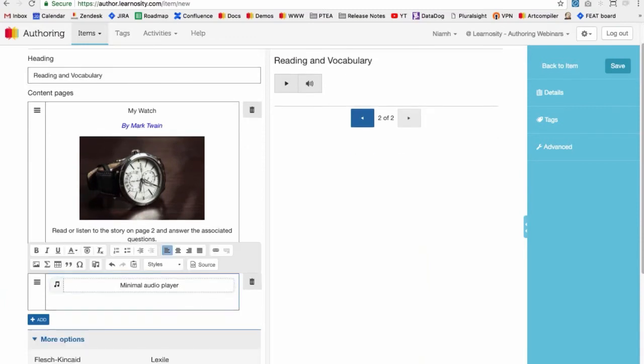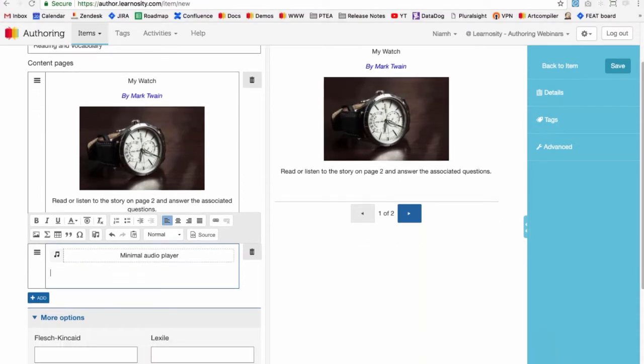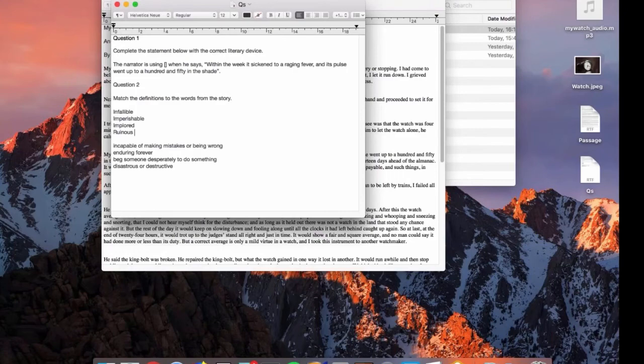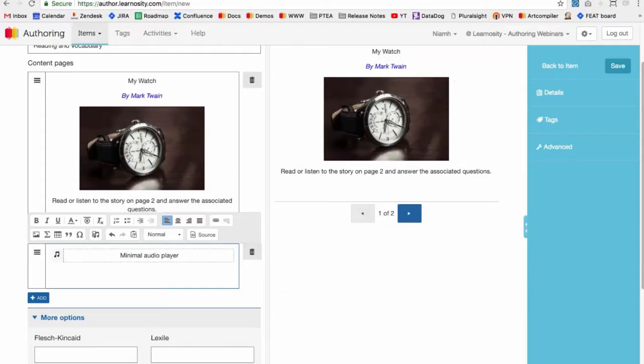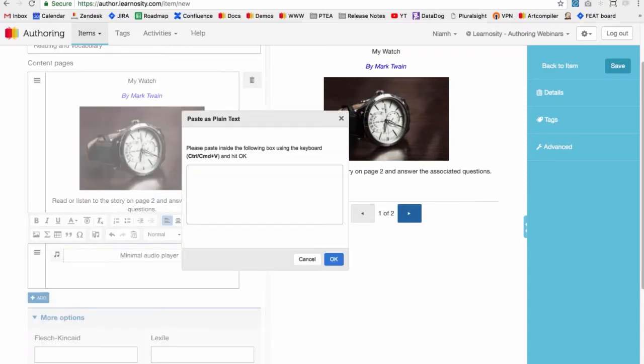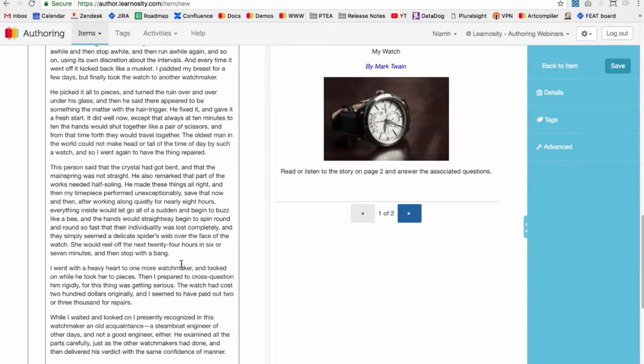Okay, so once that's done, we'll go to a new line, and now I'm going to paste in my passage. So I'm just going to go to my passage here. I have it just in a text editor. Now, because I'm pasting from a text editor, I'm going to use the paste button in the rich text toolbar just to paste as plain text. So this just avoids any formatting being carried over from the text editor. So it's really handy if you're using something like Microsoft Word and you don't want any formatting to come over. I'm just going to paste, click OK, and that's done.